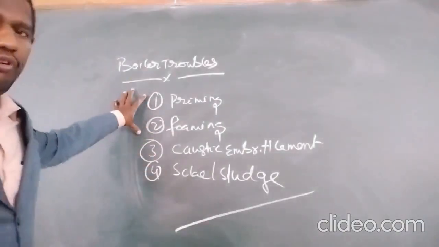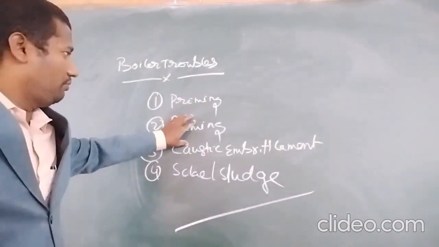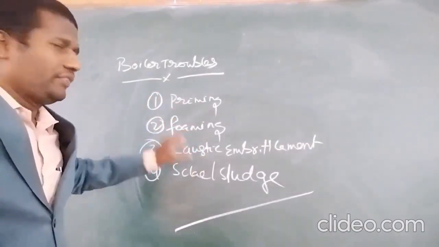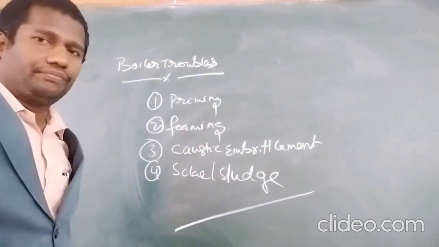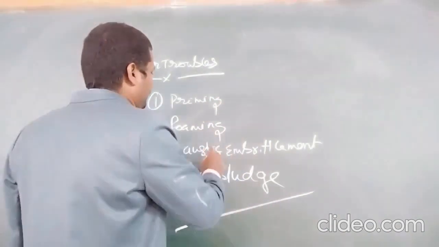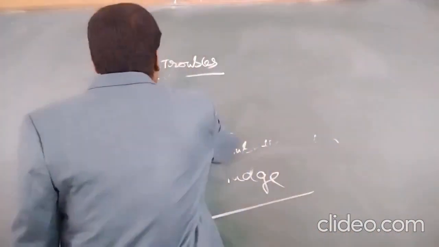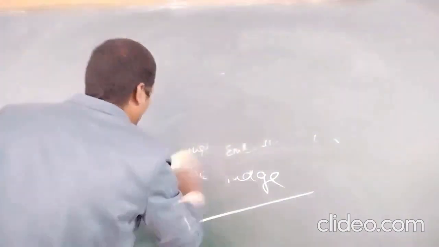One is priming, another one is foaming, then caustic embrittlement, scale and sludge. Okay? Now I will discuss caustic embrittlement.